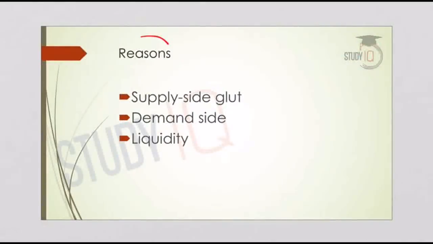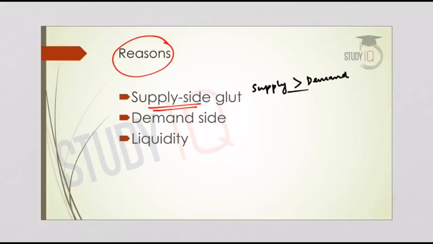Now let us understand what are the reasons for such lower levels of food inflation in the economy. The first reason is the supply side glut. It means that the supply of food commodities in the market is higher than the demand. And in microeconomics, we have learned the law of supply. When the supply increases over the demand, the price will come down. This is because there is an excess of commodities over the demand. And this increase in supply is caused due to bumper domestic harvest as well as low global prices.